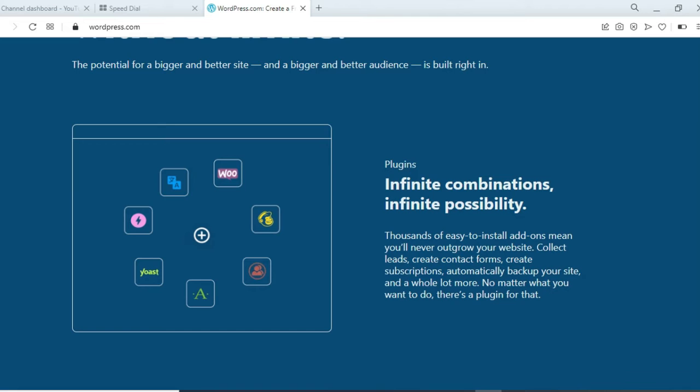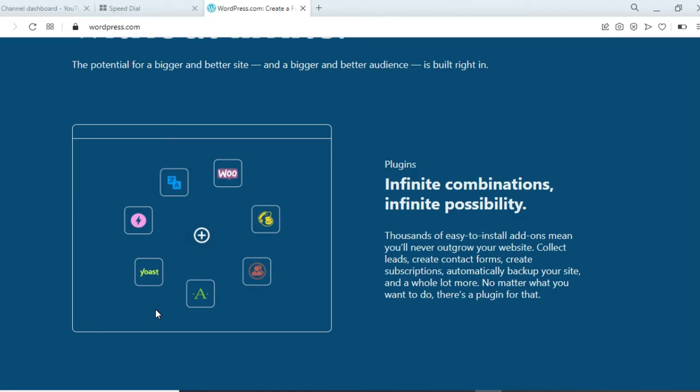No matter what you want to do, there is a plugin for that. You can see here some of the plugins, and there is an infinite combination of plugins available on WordPress. You can just easily